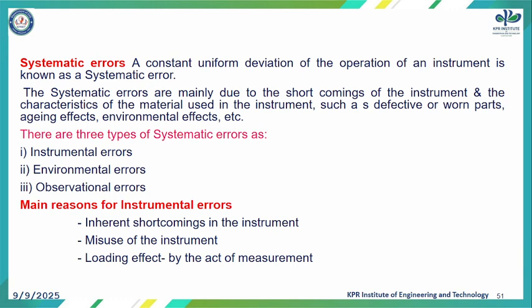There are three types of systematic errors. They are instrumental errors, environmental error and observational error. So these are all the three systematic errors. The main reasons for the instrumental errors are: first one, inherent shortcoming in the instrument or misuse of the instrument, and loading effect by the act of measurement. So these are all the possible reasons to get the instrumental errors.